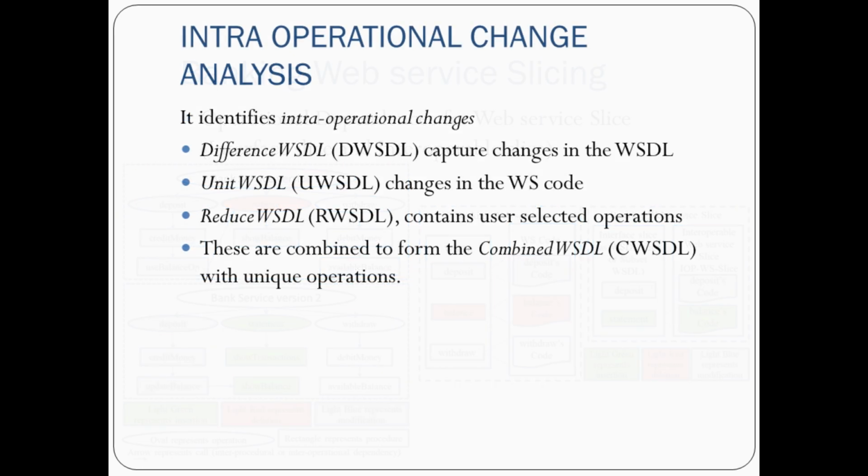Next, the four types of intra-operational changes are captured with the help of three kinds of WSDLs: difference WSDL, unit WSDL, and reduced WSDL. Difference WSDL captures changes in the WSDL. Unit WSDL captures changes in the web service code. Reduced WSDL is used for the selection of operations, and these three can be combined to form a combined WSDL with the unique operations occurring in them.